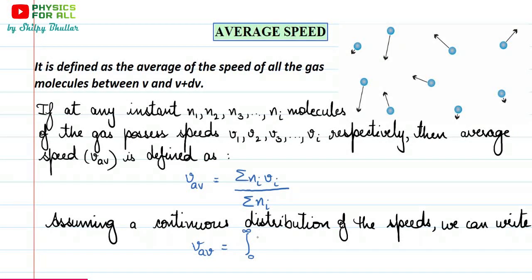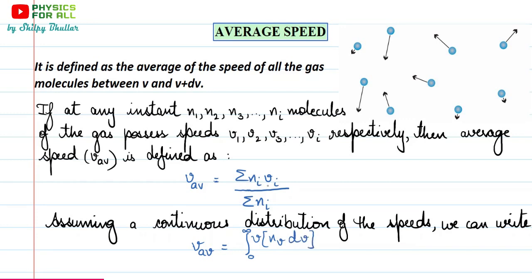Now, what do we have to mention? See, if infinity is there, we have to represent that particular variable with respect to which integration would take place. For this, just write down this v, and then we have n_v dv.